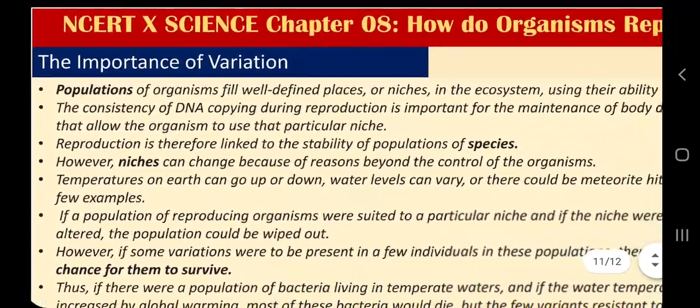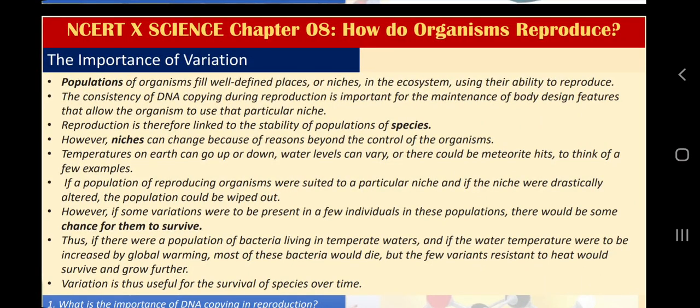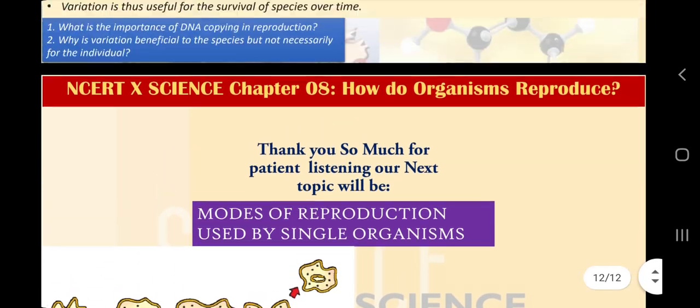So here are a few statements of the importance of variation. We will discuss these concepts also in the next chapter. Now we know why variation happens, then why variation is important and how these variations lead to new species. We will learn in the chapter heredity and evolution.